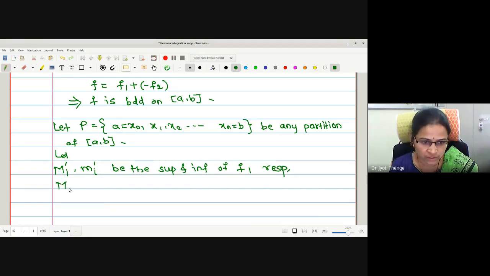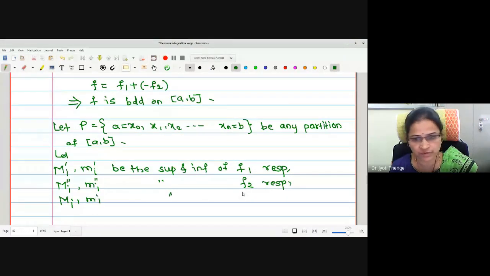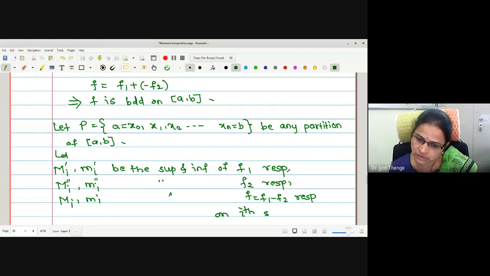Then M double dash and small m double dash be the suprema and infima of f2 respectively, and capital M, small m be the suprema and infima of f equal to f1 minus f2 respectively on the ith subinterval.